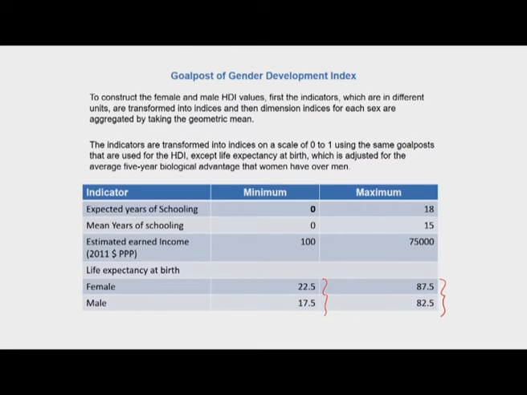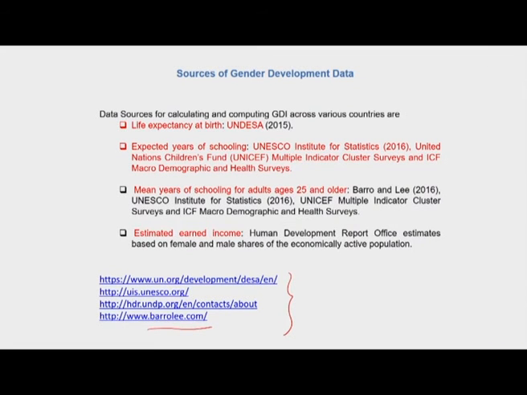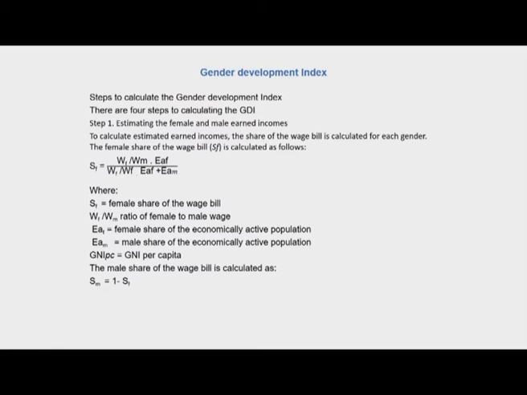So these are the goalposts based on which the index is calculated. Now let us have a look at the steps for calculation of the gender development index. The first step is to estimate the female and male earned incomes, and to be able to calculate the estimated earned incomes, the share of the wage bill is calculated for each gender.